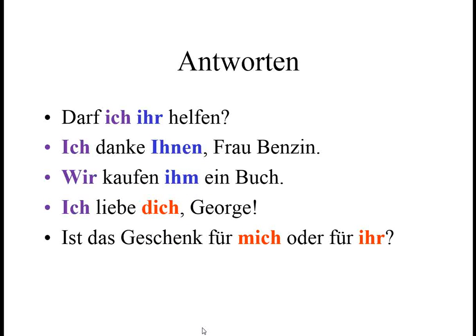Ist das Geschenk für mich oder für sie? Is that present for me or for her? So these are both accusative because we're utilizing accusative prepositions. So nominative subject, accusative, accusative, accusative, and these two are dative because of dative verbs, and this is dative because it's an indirect object.